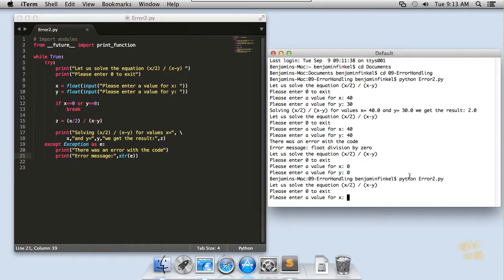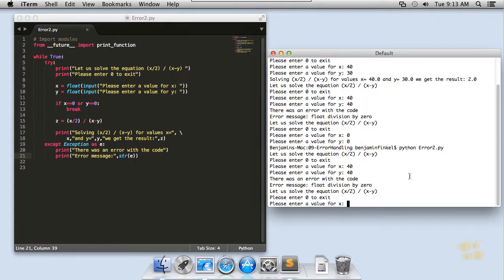So I'll come over here, I'll execute my program, and again I'll key in 40 and 40. And you can see what happened is it said, okay, there was an error with the code, just like before, but now below that it says the error message was float division by 0. Now, that still may not be super helpful for the user. That's kind of similar to what we were getting before, but at least it's something. It's saying, okay, there was an error, float division by 0.